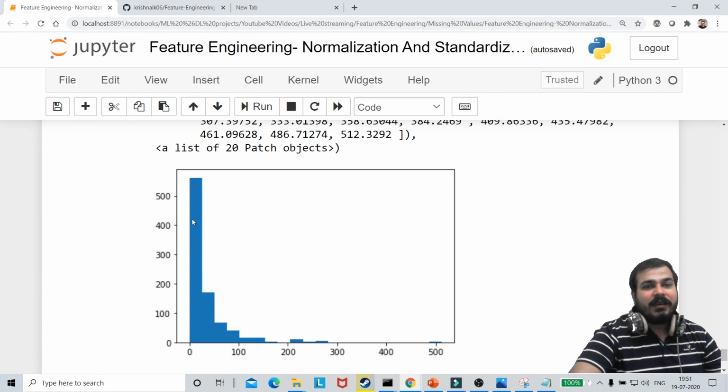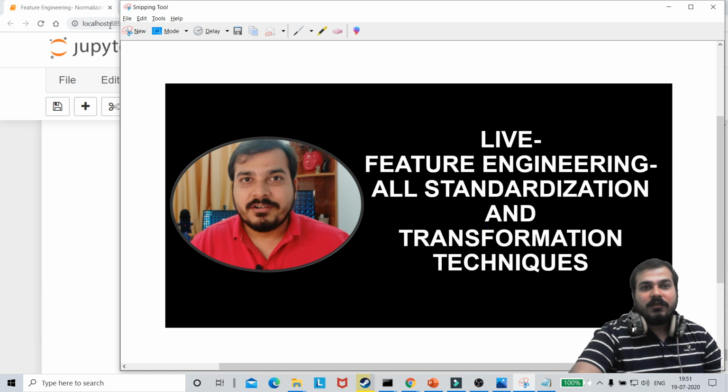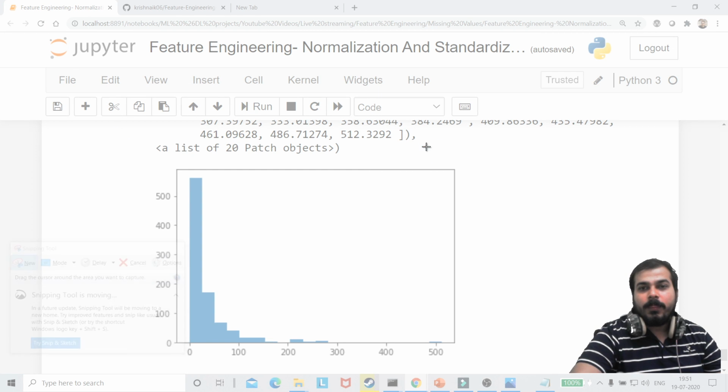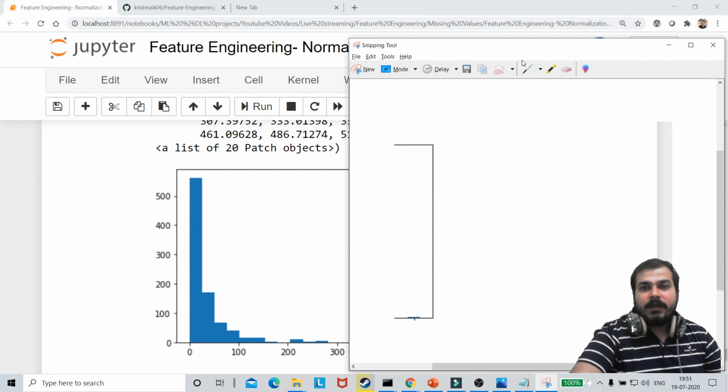How is this looking like right skewed, guys? It is left skewed, right? Right skewed basically means you'll be having a different diagram. You'll be having something like this. Let me just show you. This is left skewed, right? Sorry, this is right skewed.